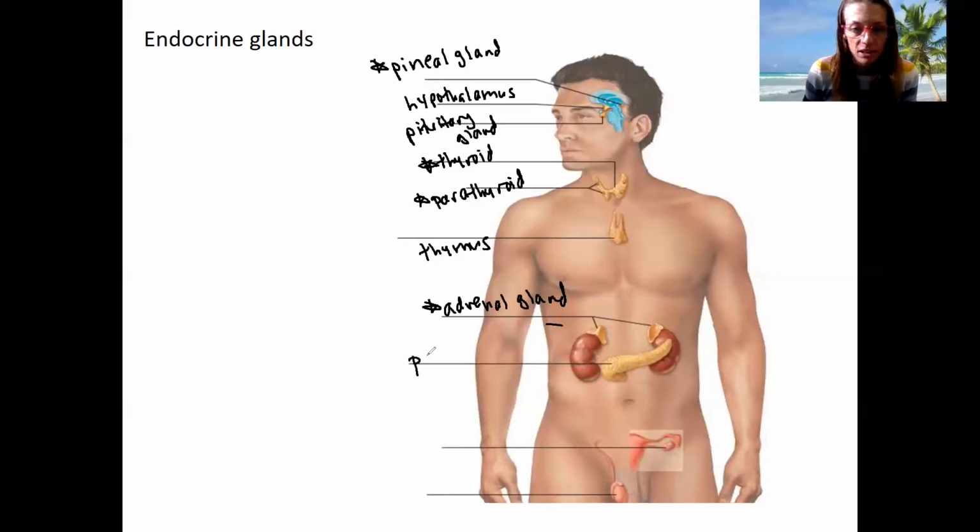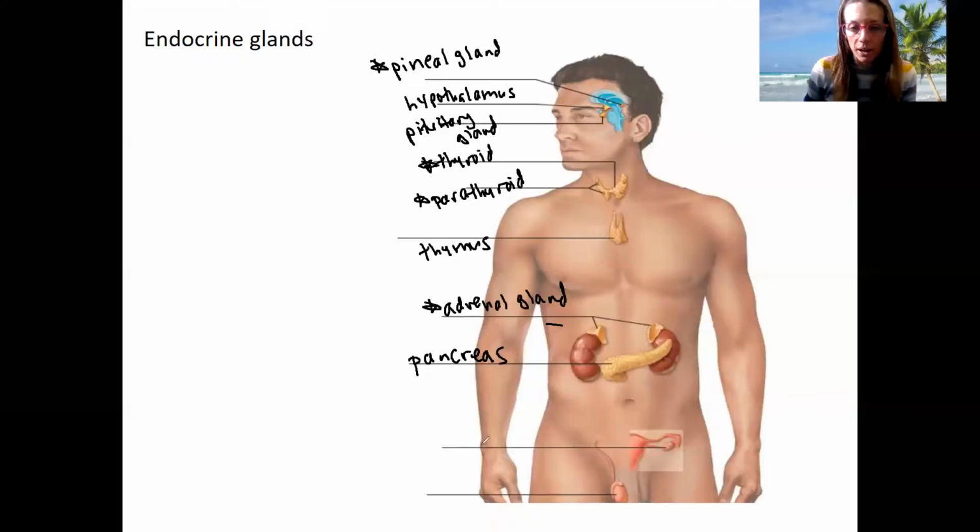Okay, this is the pancreas, produces glucagon and insulin. It's not just endocrine, it also is an exocrine gland that produces digestive enzymes to help with digestion. So we will look at it both as part of the endocrine system, and we'll come back to it with the digestive system as well.